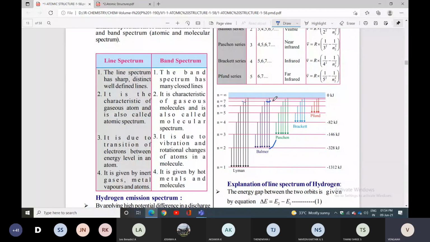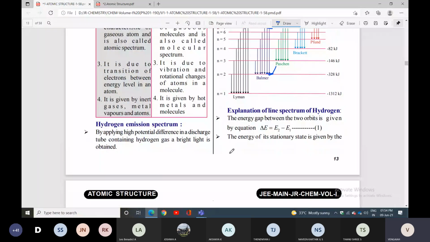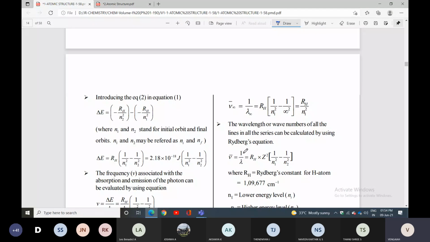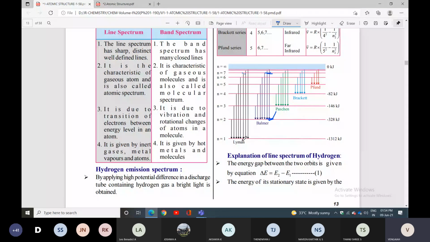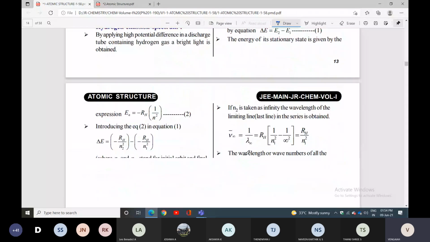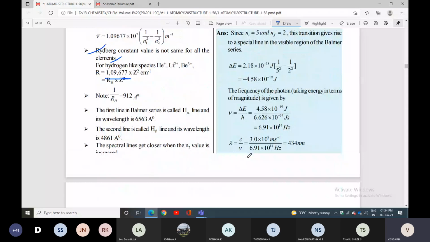7th to 2nd. So now look at here. How many lines will be possible? They're asking, how many lines will be possible? You can check how we can calculate. So calculating the number of lines condition.